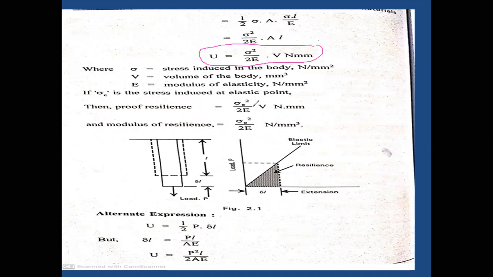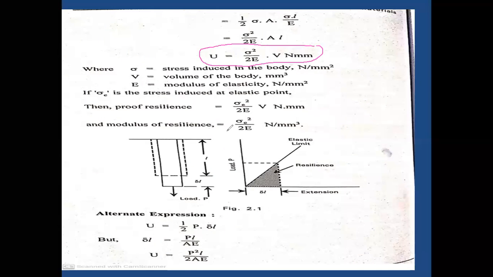And this is the proof resilience, equal to sigma up to the elastic limit. It has only one condition, which is the elastic limit. Sigma square by 2E, where sigma is the maximum stress, into V, in Newton mm.